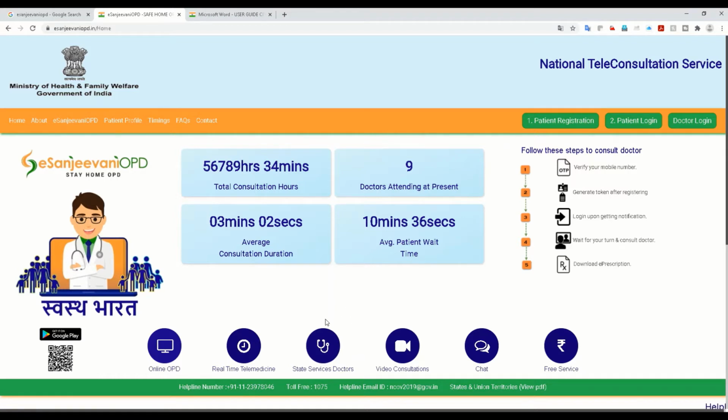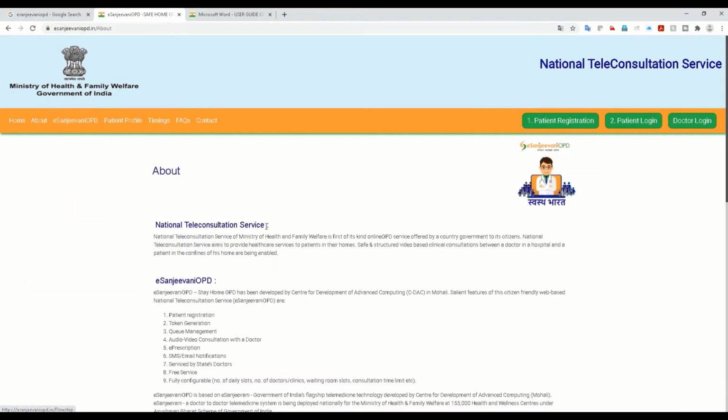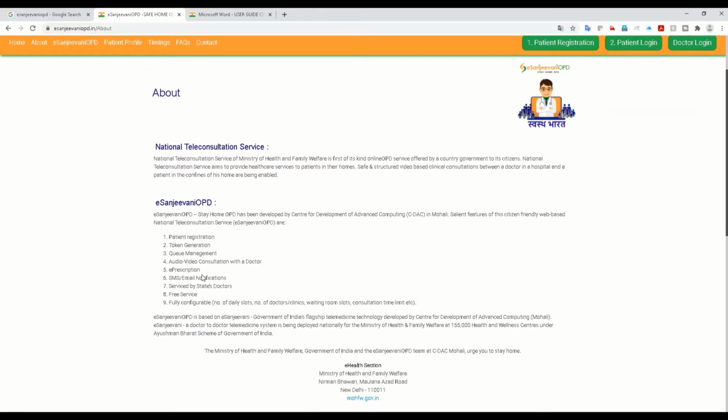State service doctors: you need not worry that it's a centralized doctor, because your call will be routed to local doctors. Whichever state you select, there will be doctors in that state consulting with you in the local language, so you need not worry about the language. You will find a local doctor there. It's a video consultation, and chat is also available. When you're on the consultation, you can chat with the doctor, and it's completely free of cost. They say it's completely free for the citizens of India, and this is the workflow they describe.